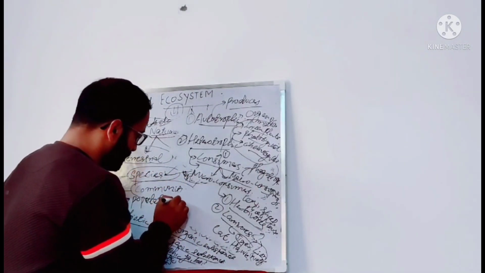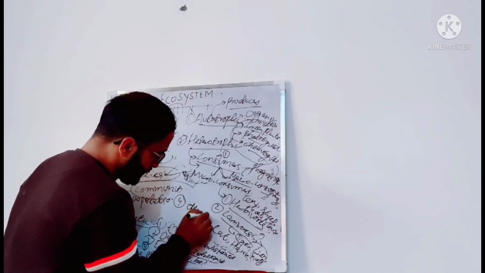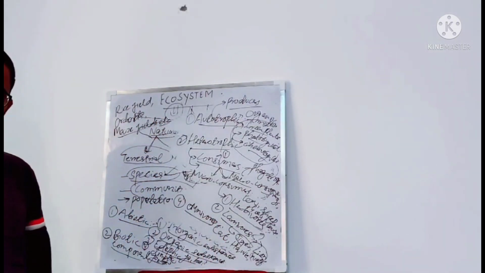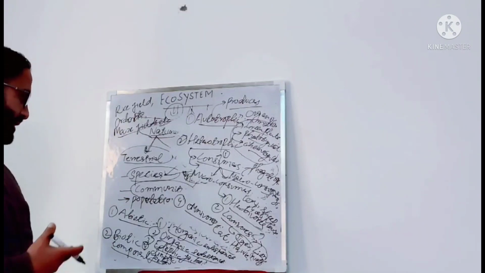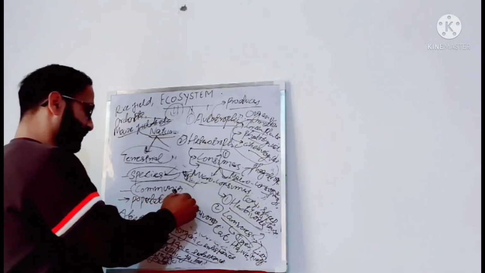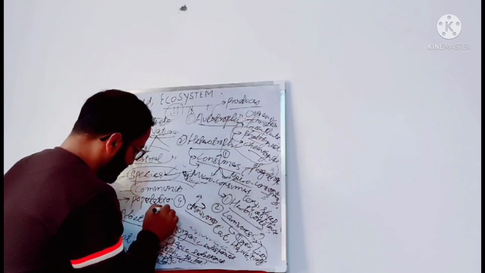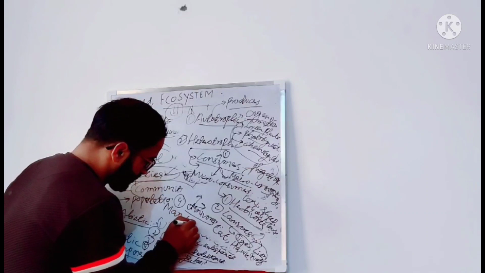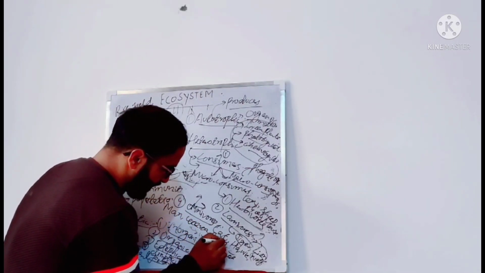And omnivores. Omnivores are those consumers which feed on both plants or their products as well as animals. For example, man, cockroach, pig, etc.